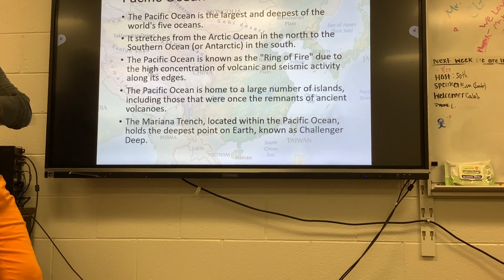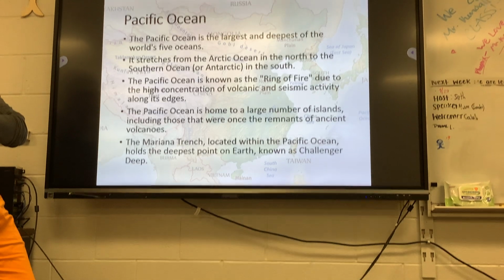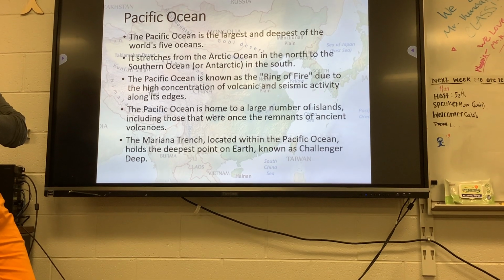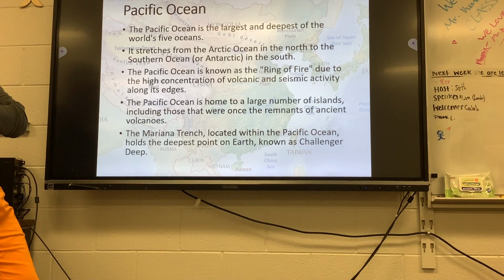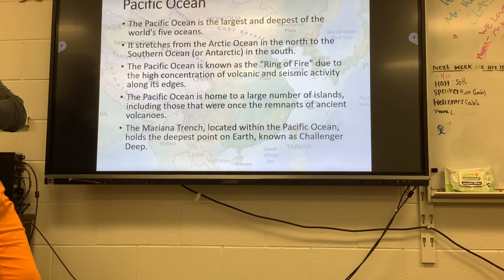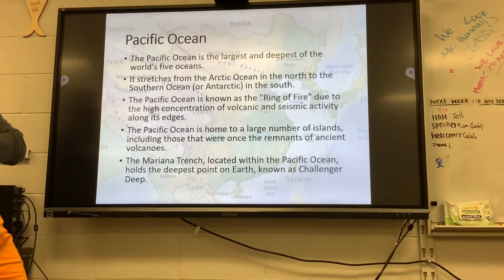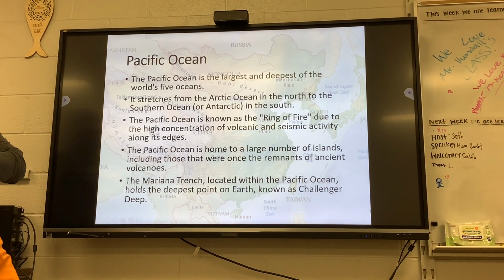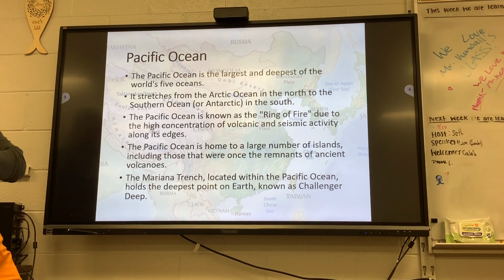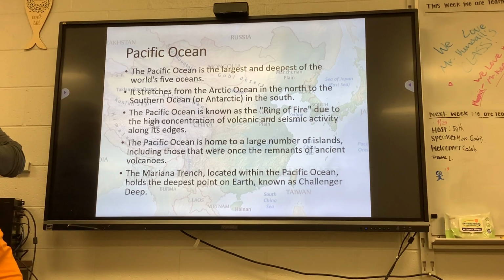There are underwater volcanoes. Did you know those existed? When they erupt, what do they make? They make islands, right? Anybody seen Moana? The Pacific Ocean is home to a large number of islands, including those that were once remnants of ancient volcanoes. The Mariana Trench, located within the Pacific Ocean, is the deepest point on Earth, known as the Challenger Deep.